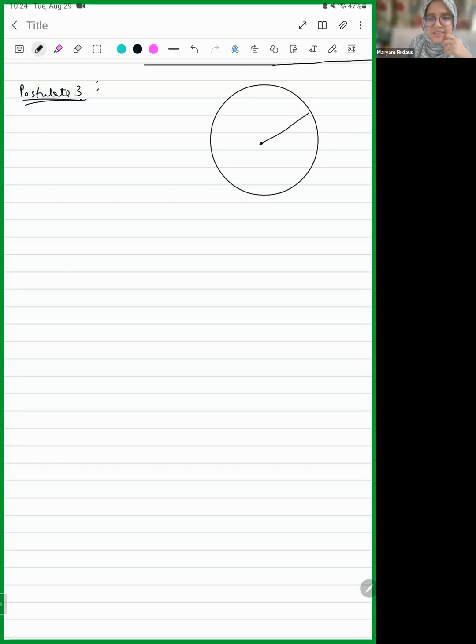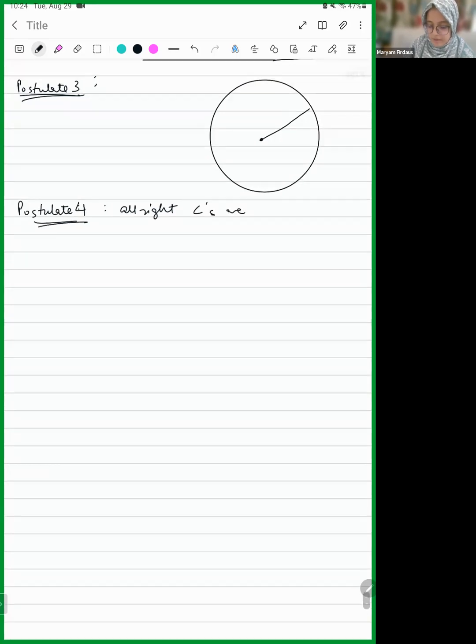Is this clear? Very simple. Yes, ma'am. Okay. Postulate 4 is very obvious. Who will read it? All right angles are equal to one another. Why are they equal to one another? Because they're all 90 degrees. And we know that things that are equal to something else are all equal to each other, right? So all right angles are equal to each other. Postulate 5, Preshita.